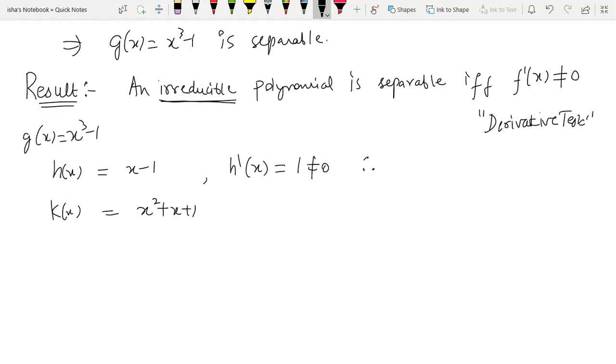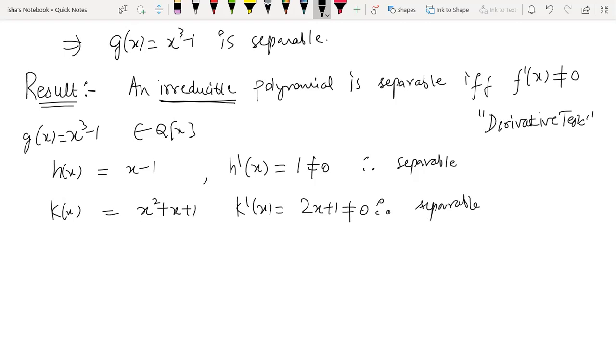Yes, the field is very important when you have to decide whether it's non-zero. So this is non-zero over the rationals, therefore separable. You find the derivative of k x, which is 2x plus 1. Clearly non-zero.